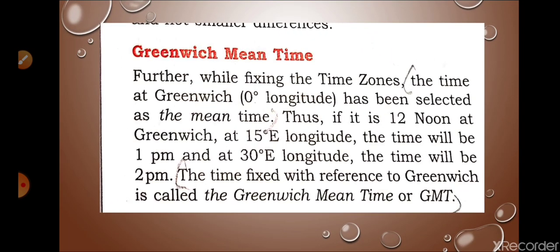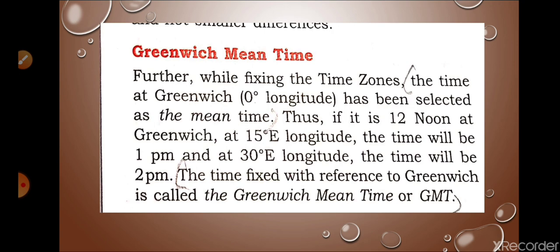Now we are going to discuss the next one, Greenwich Mean Time. You can write that time at Greenwich, 0-degree longitude, has been selected as the mean time. So the time is fixed with reference to the Greenwich Mean Time, that's why it is called Greenwich Mean Time. So this is clear to you.